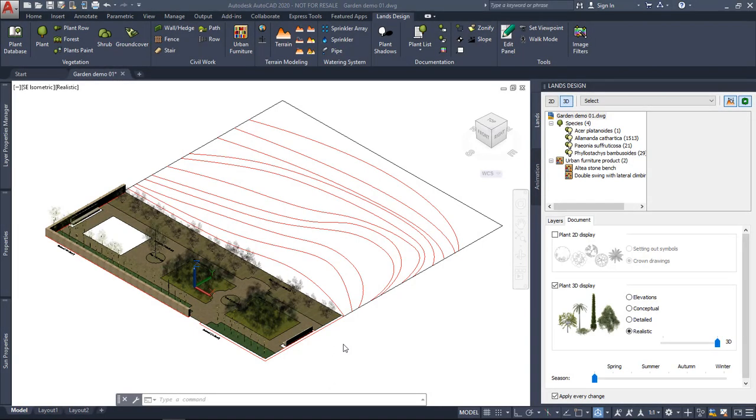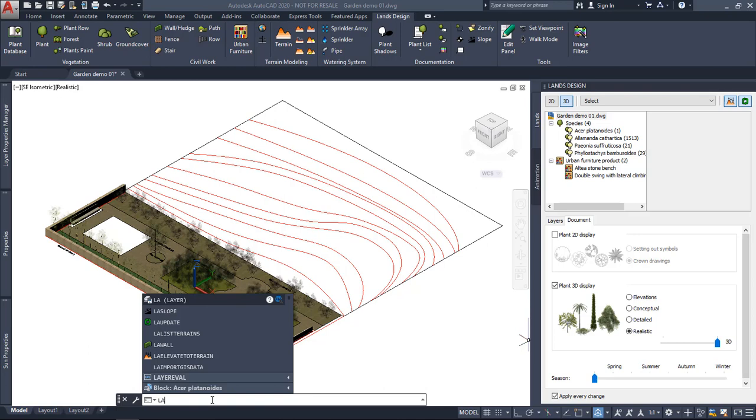Hello, let's take an overview of Lands Design main features. We will basically see what we have seen in the presentation with a live demo. So after installing Lands Design for AutoCAD, we will get this tab with all the Lands commands available. We can also search for any specific command in the command line starting by LA.